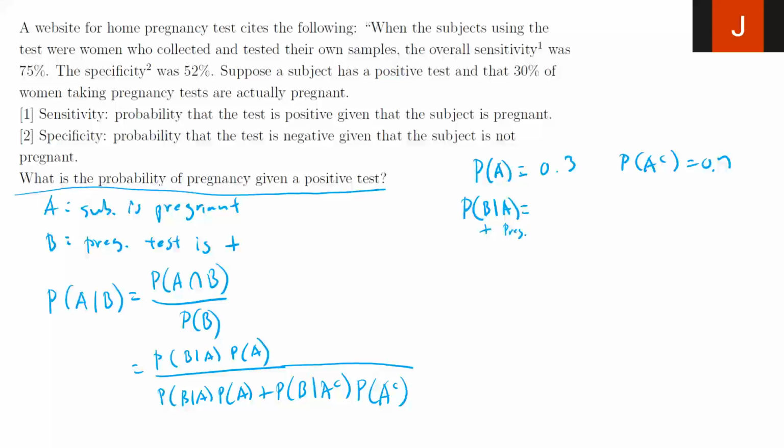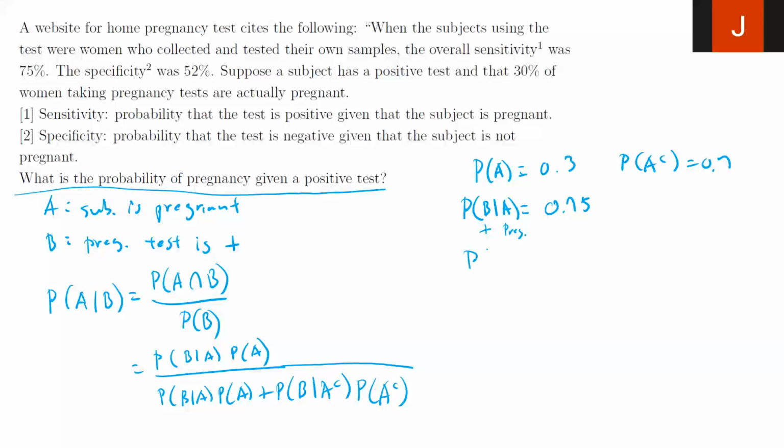Let's look at the definition of sensitivity: the probability that the test is positive, given that the subject is pregnant. So this is exactly what the sensitivity tells us. So this value is 75%.